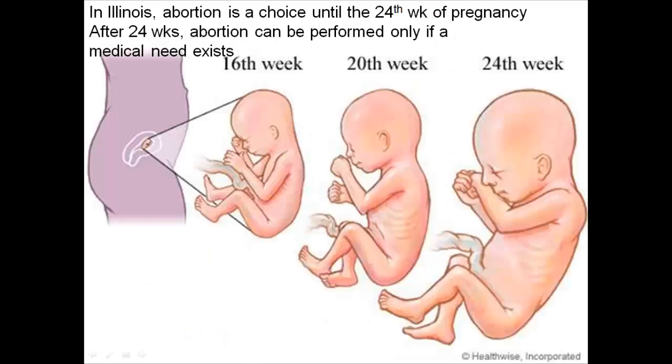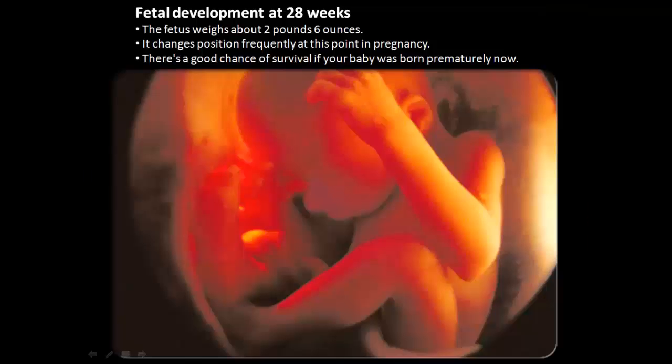Looking at continued development from the 16th week to the 24th week, in Illinois, having an abortion is a female's choice up until the 24th week. Then, in order to have one done, a physician must declare it a medical necessity for the mother. At 28 weeks, the fetus is still pretty small. The mother can feel it change positions frequently. With today's technology, there's a good chance for survival if the baby was born prematurely at 28 weeks. Obviously, there are a lot of complications that will have to be dealt with.